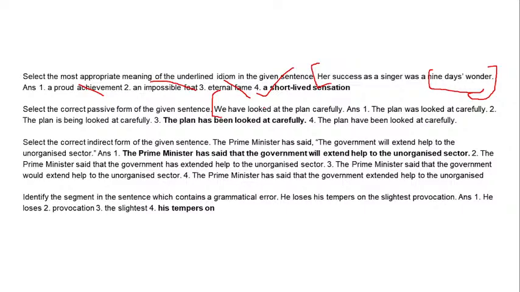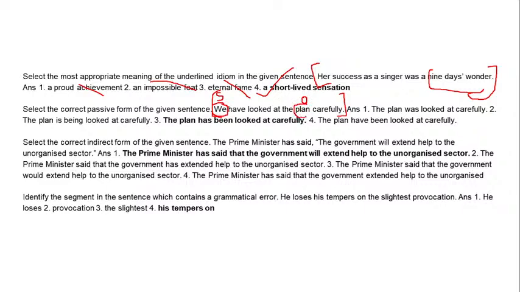We have looked at the plan carefully. For solving voice questions, I have given a very simple technique, that is point out your subject and object first from the sentence. Our subject over here is "we." So who is the subject usually? Who performs the action, right? Who does the action. So "we" is the doer of the action and "we" is the subject.